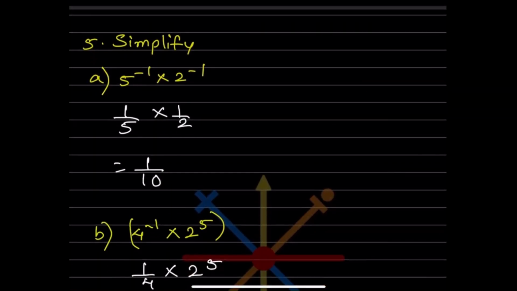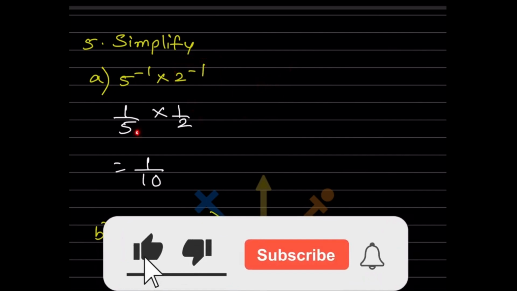Now simplify 5 raised to minus 1 into 2 raised to minus 1. Because this is a negative one, you are going to make it positive. So that is going to be 1 by 5. We are not going to write that 1. So now here 1 by 2, there is no need to write 1 because it's the same number. So now you are going to multiply this one. That is going to be 10. And this is going to be 1.